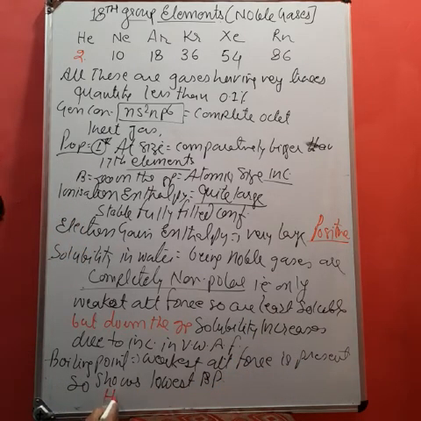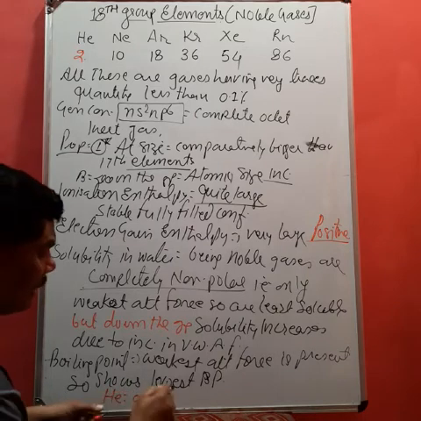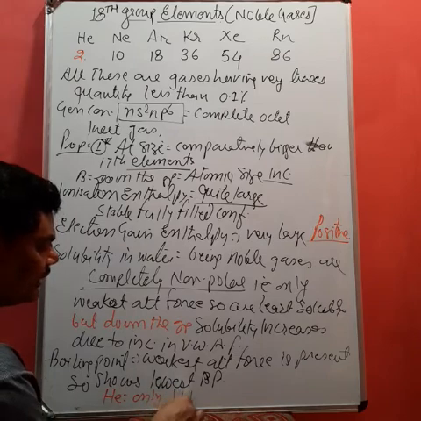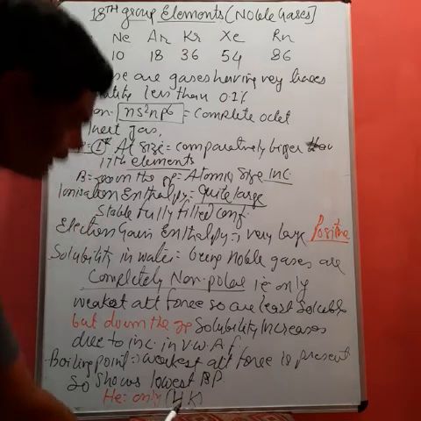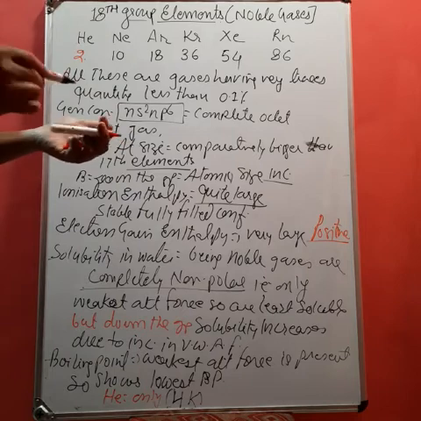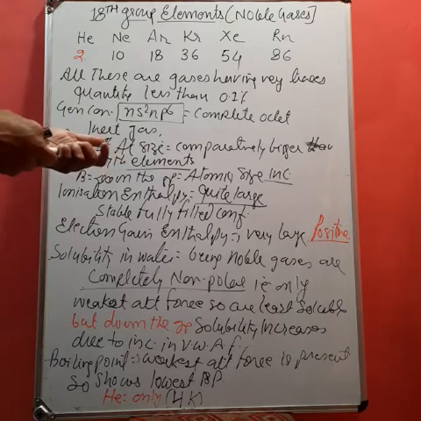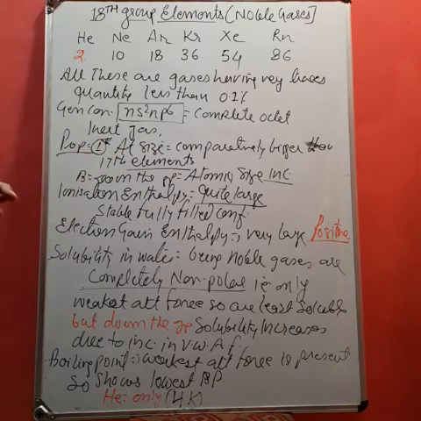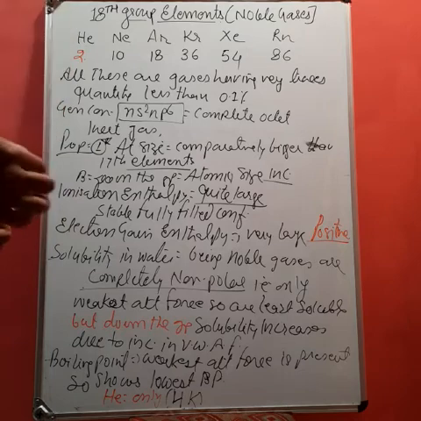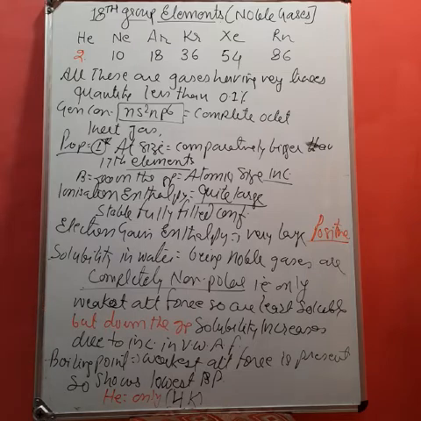Therefore, helium has only 4 Kelvin boiling point. But down the group the boiling point will increase. This is due to increase in van der Waals attraction force, which is caused by increase in atomic size and atomic mass. So we can say on our earth it is helium which shows the lowest boiling point, which is 4 Kelvin. So these are some properties of 18th group elements.